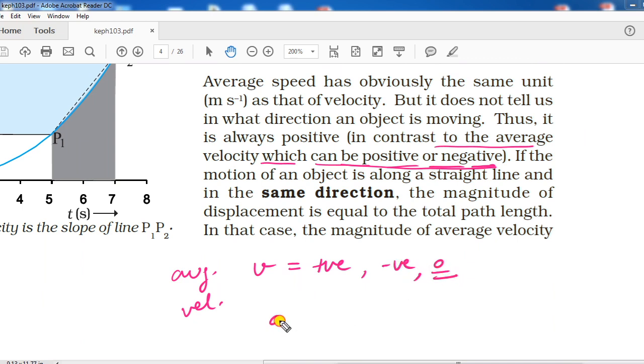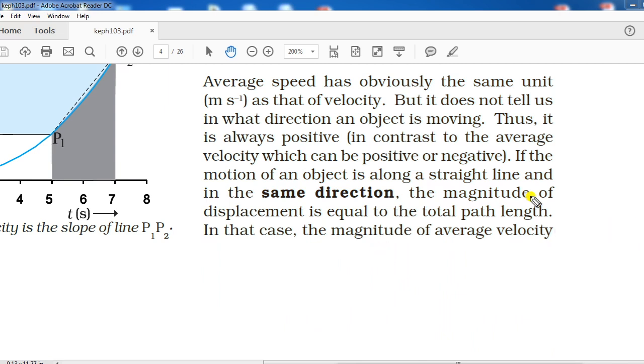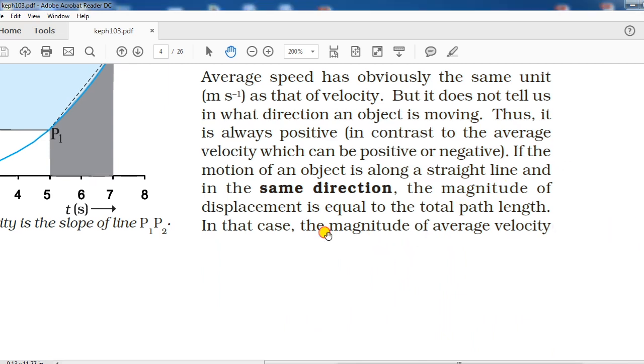But in case of average speed, we will not be able to say that it will be positive, negative, or zero. There will be some magnitude, and it will always be positive. Never will it be negative, never will it be zero if the body is in motion. So these types of differences you will see in case of average speed.